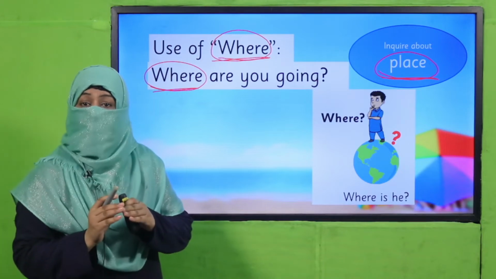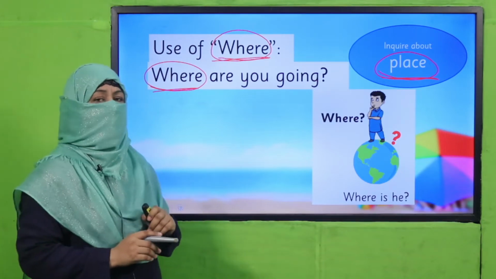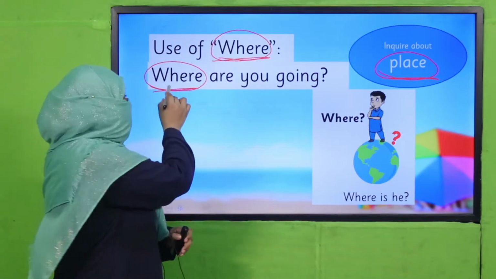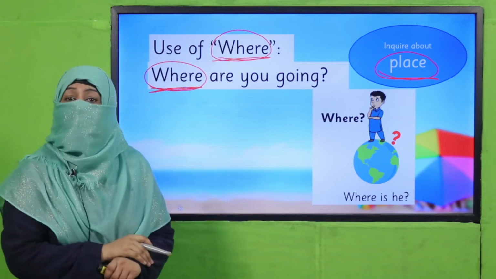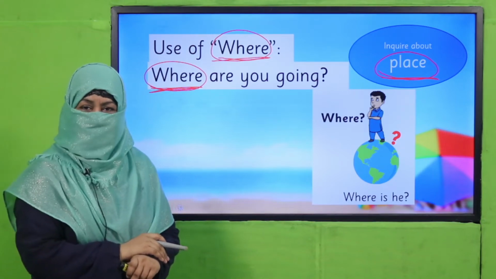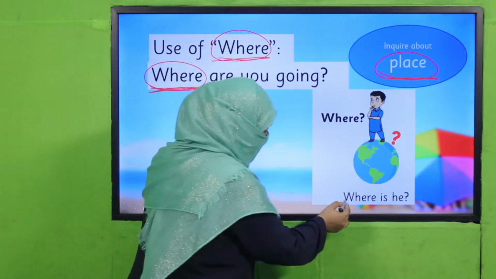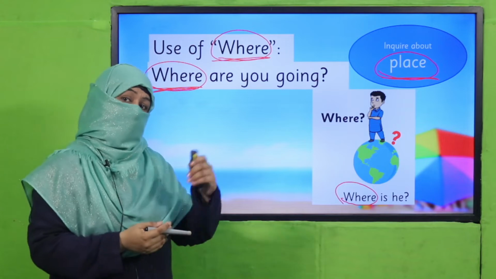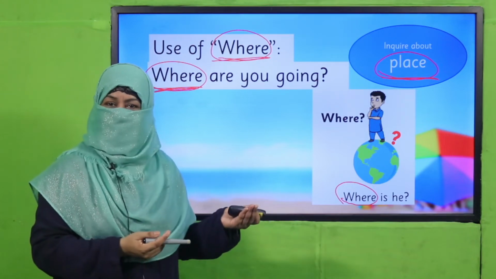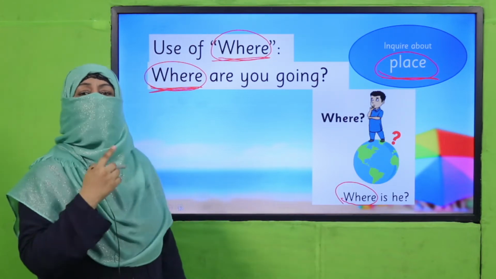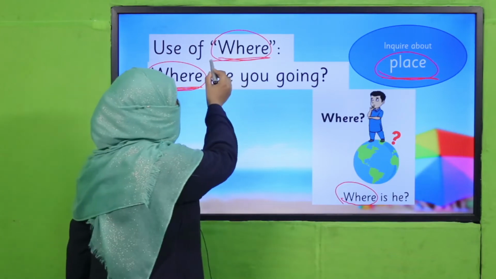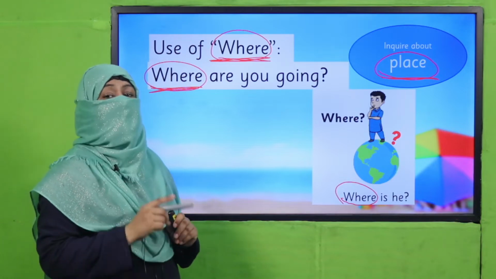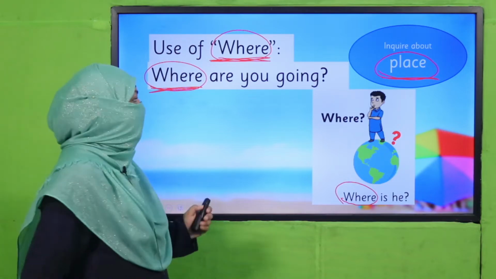Means tell me the place. Where are you going? So you can say, I'm going to school, I'm going to masjid, I'm going to park. So where is used to ask about a place. Okay. In your book, the example is, where is he? So where is he? You have to tell the place. He is sitting in his room. That's a place where he is, right? So beta, when we want to ask about a place, we start our question with the word where. This question word where means we are asking about a place, okay?